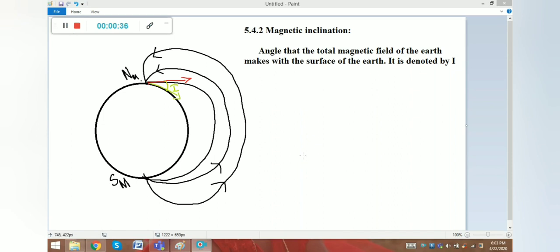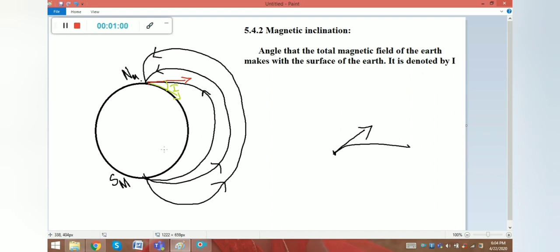So previously we saw that the magnetic field line direction should be tangential, right? Suppose this is a magnetic field line. If you want to calculate the magnetic field direction for this point, it should be the tangent, right? So similarly, I draw the tangent line in red color. This is the magnetic field line. So we know in general the earth's magnetism starts from south pole to north pole, unlike the bar magnet. So this red color line indicates the direction of the magnetic field for this point, right?